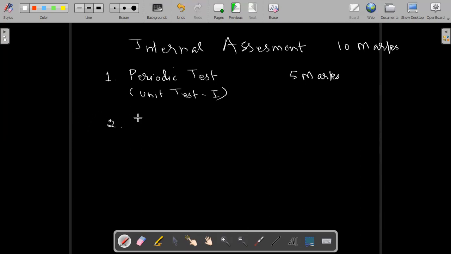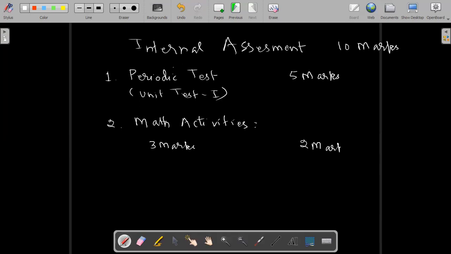And then the second thing is for 5 marks, math lab activities. That is lab record, mathematical practicals, and it is divided into 3 parts: 3 marks and another part of 2 marks.